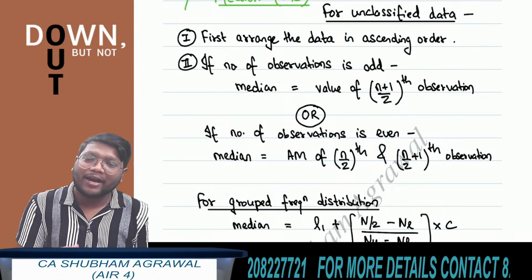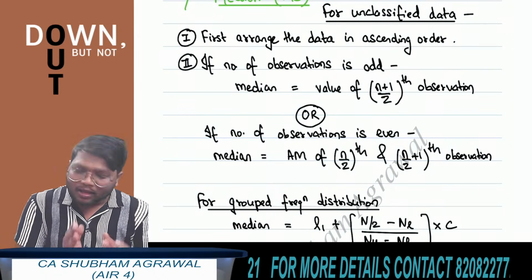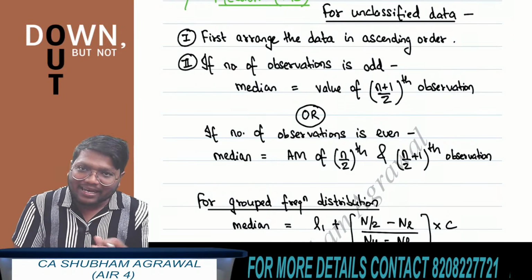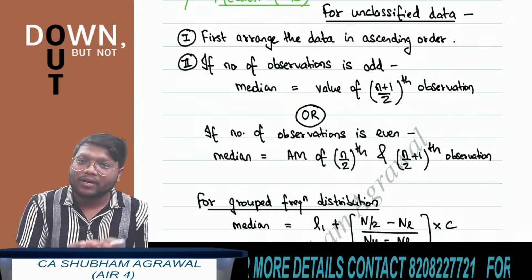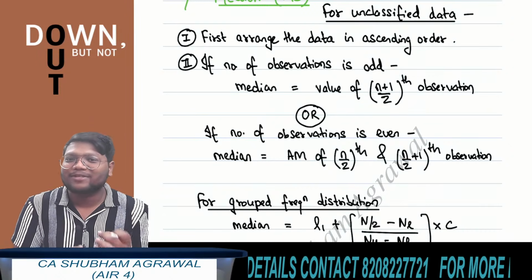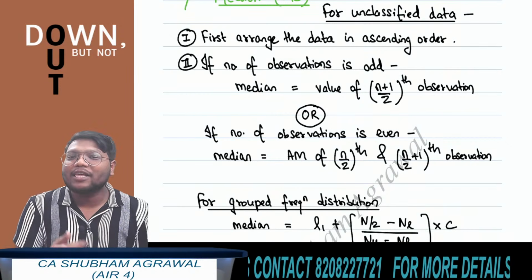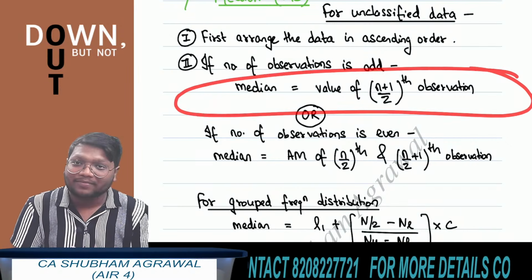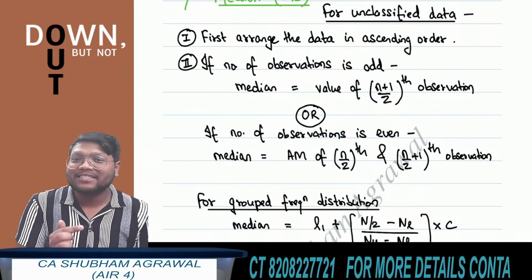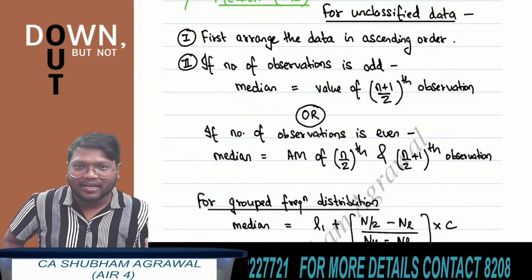So whenever you have to find the median of unclassified data, discrete data, the first step is to arrange the data in ascending order. Then you have to check whether the number of observations is odd or even. If odd, the median is the value of the (n plus 1) upon 2th observation. If even, the median is the arithmetic mean of the n by 2th and (n by 2 plus 1)th observation.